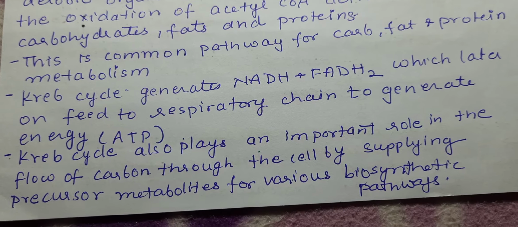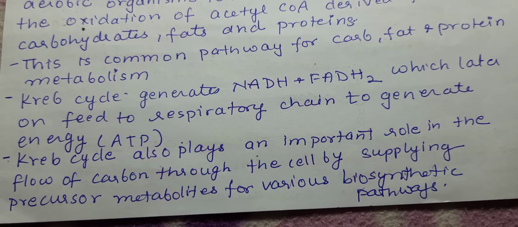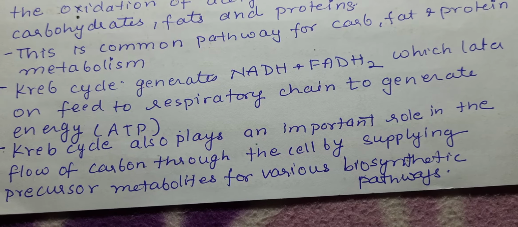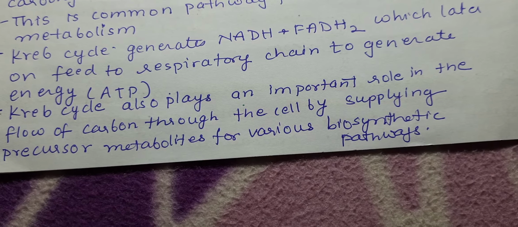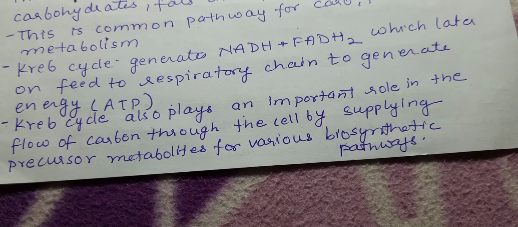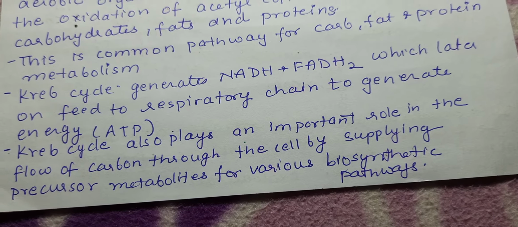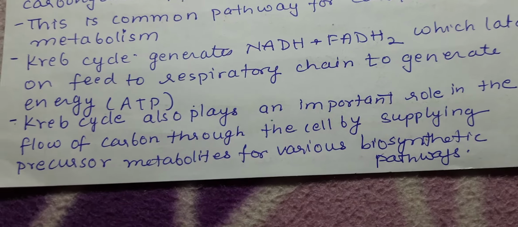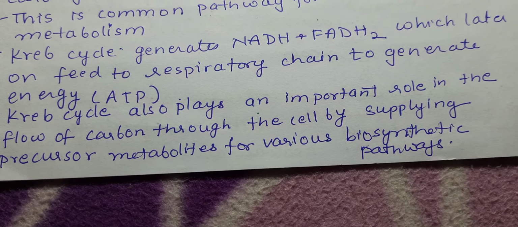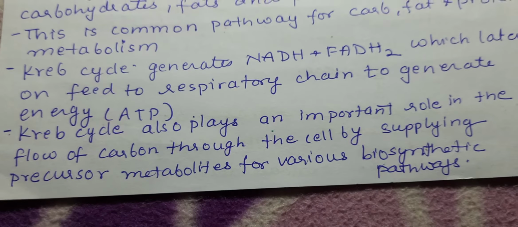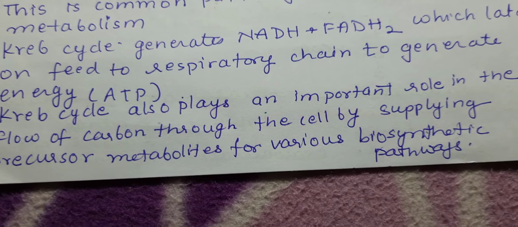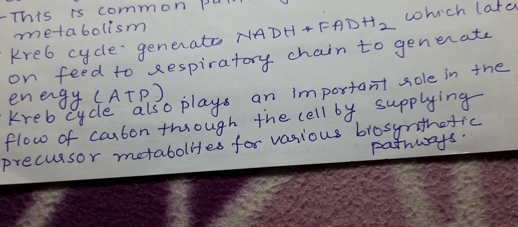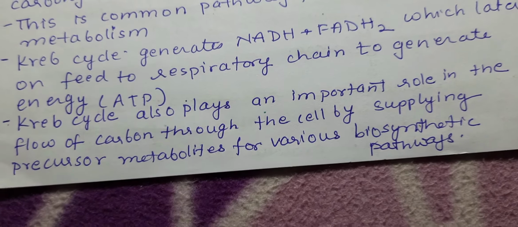So Krebs cycle generates NADH and FADH2, which later on feed to the respiratory chain to generate the ATP. Krebs cycle also plays an important role in the flow of carbon through the cell by supplying precursor metabolites for various biosynthetic pathways. What are metabolites? They are the intermediates which are formed during metabolism. They are also known as substrate for one particular enzyme and product of another enzyme.